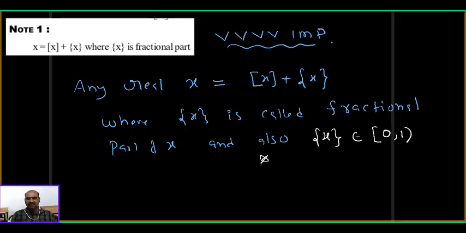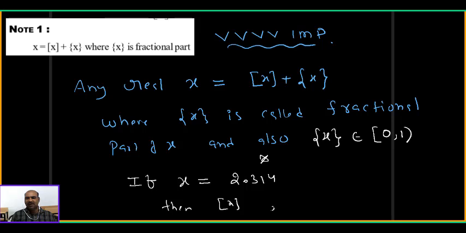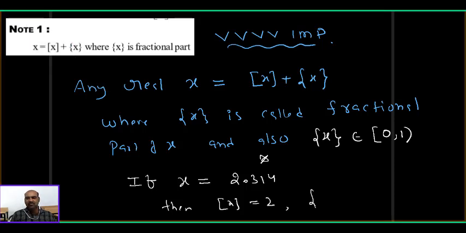Somebody will ask, what if x is equal to 2.314? Then what is step x and what is the fractional part? So I will write here clearly. Step x equal to 2 only. Fractional part of x equal to 0.314. Don't get confused. Okay, one more example.